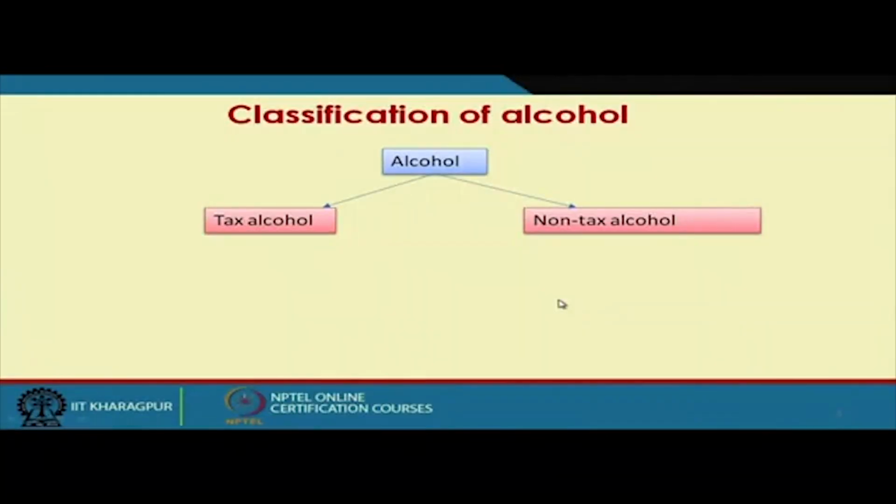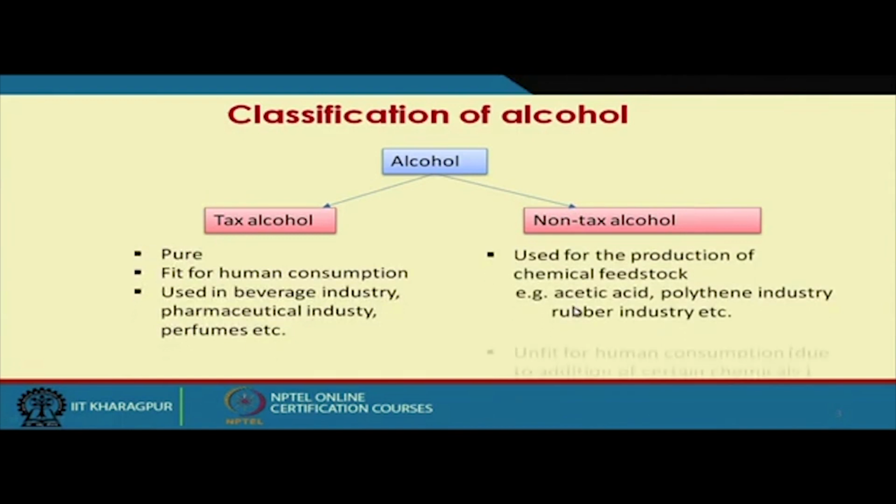If you look at the classification of ethanol, we have two different classes. One is called tax alcohol, and the other is non-tax alcohol. Tax alcohol is usually considered pure alcohol, and non-tax alcohol is alcohol that is used as a chemical feedstock in the industry.